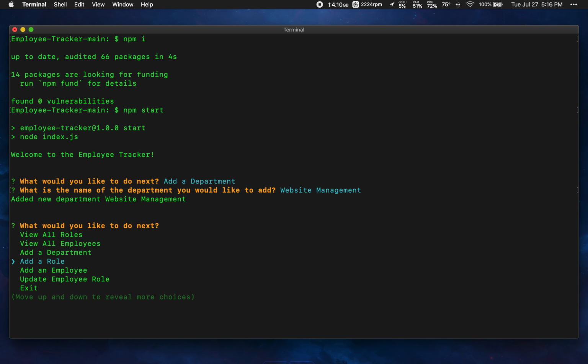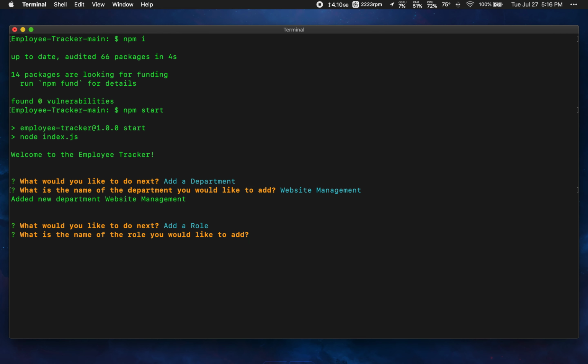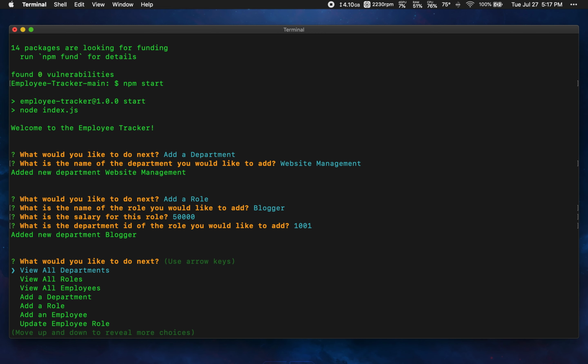We can add a new role for an employee, so a new title. And it says, what is the name of this role? We're going to add a blogger. And then it asks, what's the salary for this role? And we'll just put in, say, 50,000. And it asks for the department ID of the role that we'd like to add. We'll say 1001 is fine. And again, added new department, blogger. So now we have a new role here, which is blogger.